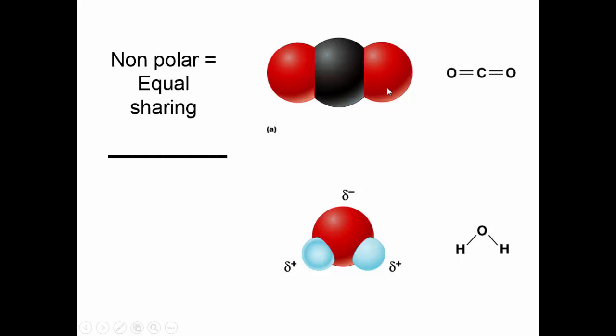If the electrons are equally shared among all of the atoms, then you have a nonpolar bond. Carbon dioxide is an example of this. But if the electrons are unevenly distributed, then you have a polar covalent bond. This is what occurs in water.